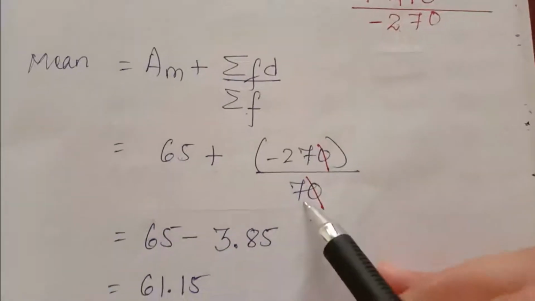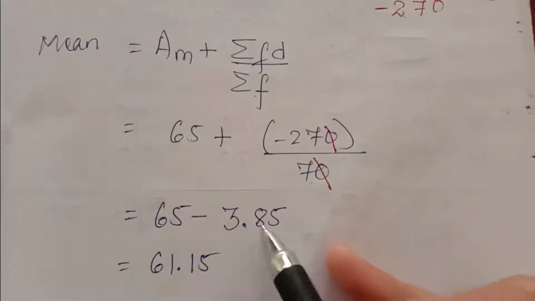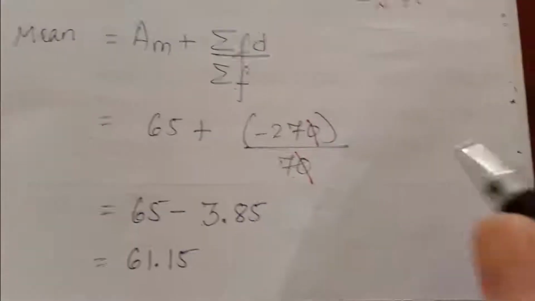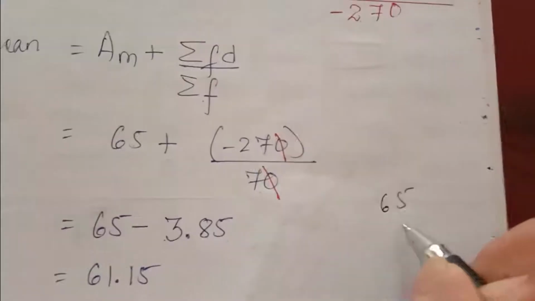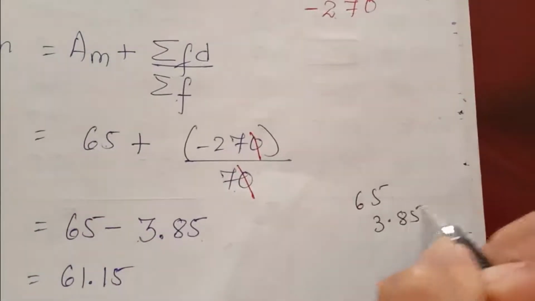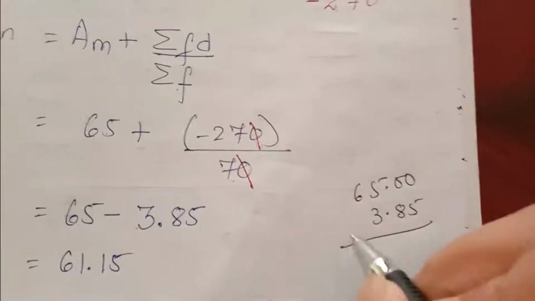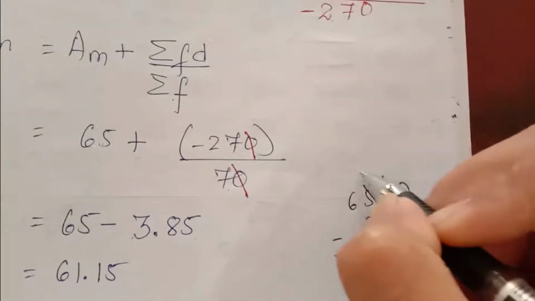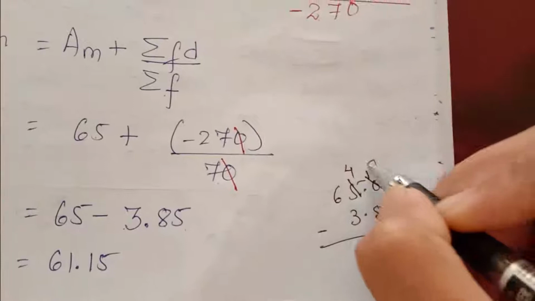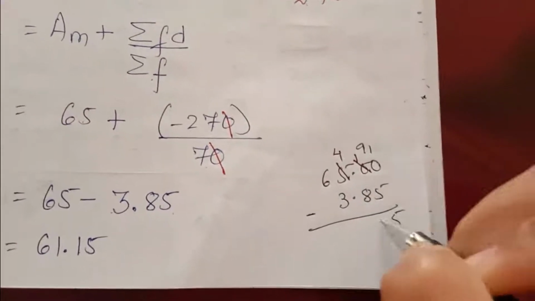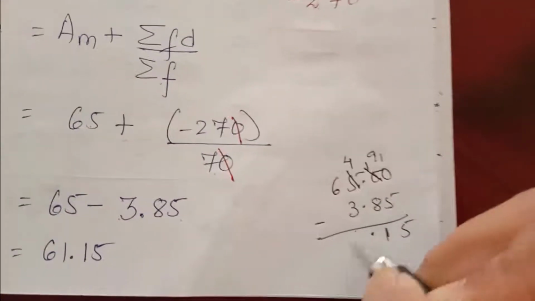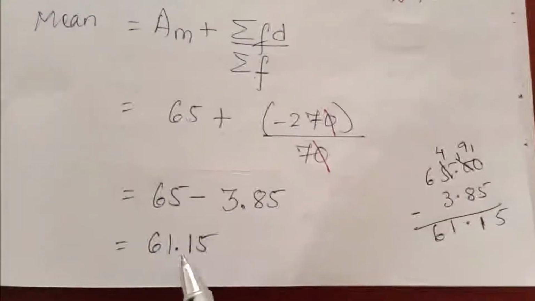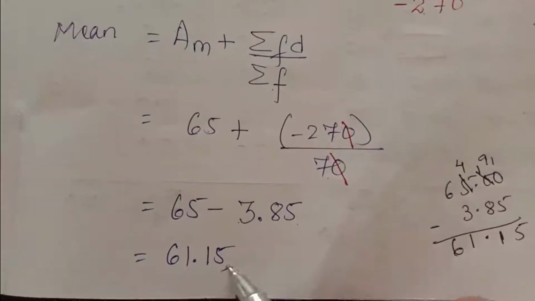Okay, you divide 27 by 7. It will be 3.85. Plus into minus, minus. Now you have to subtract. 65 minus 3.85. You have to borrow 1. Here it will be 9, 1. 10 minus 5, 5. 9 minus 8, 1. 61.15. So this is the mean.